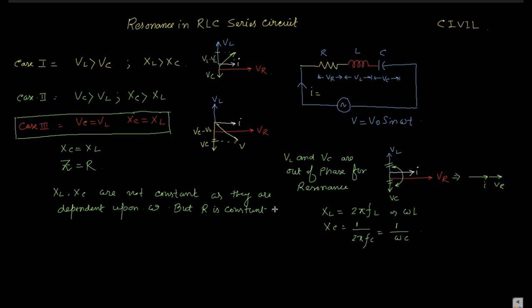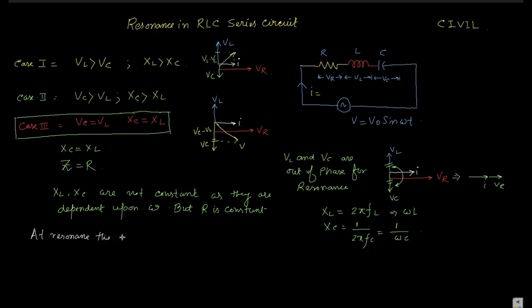So what will be the current at resonance?